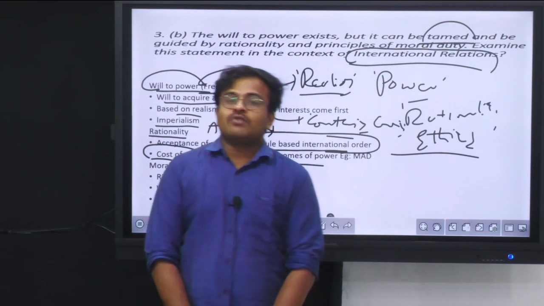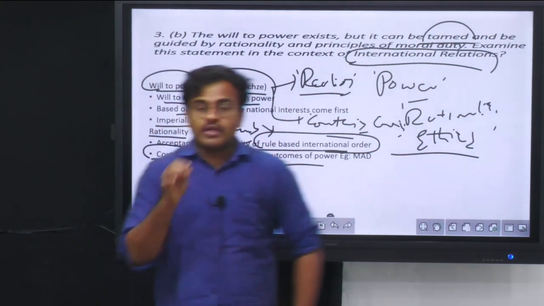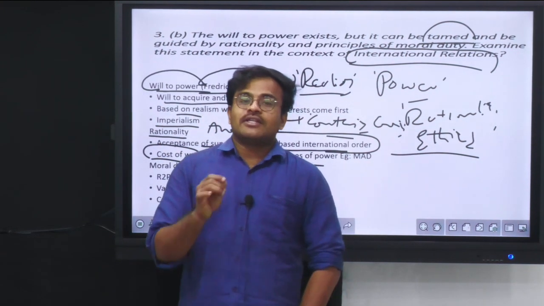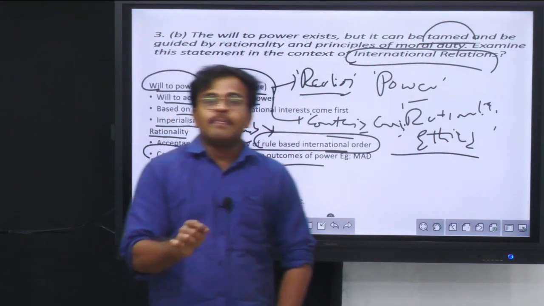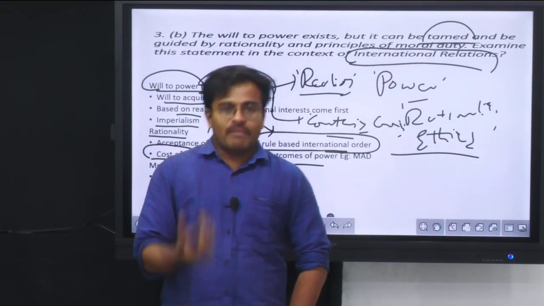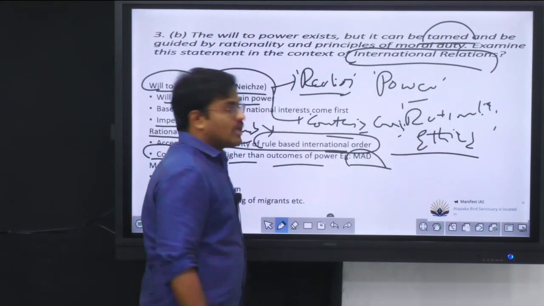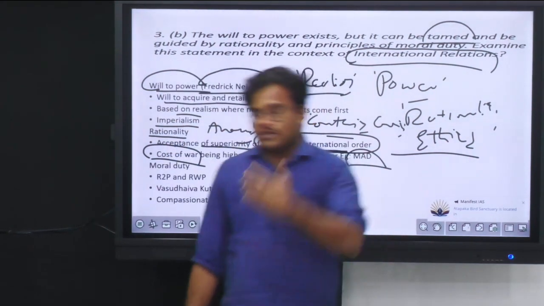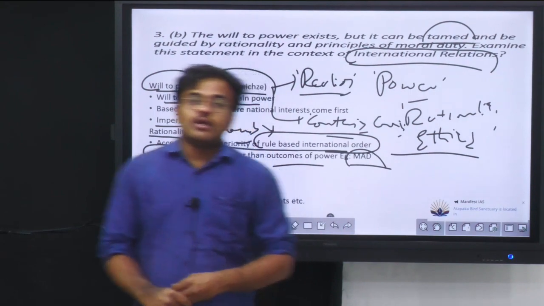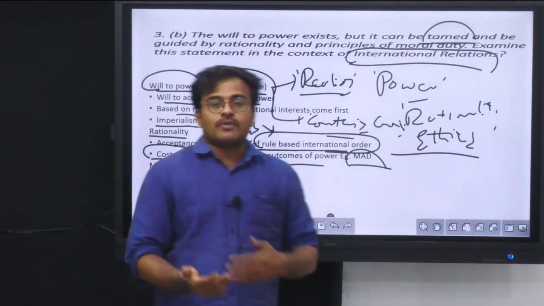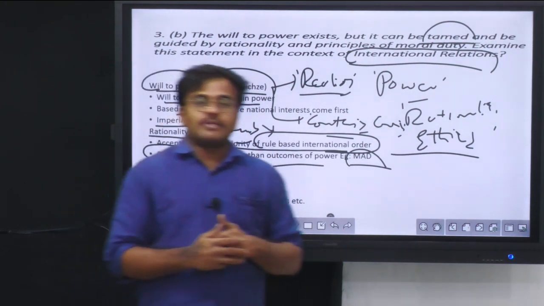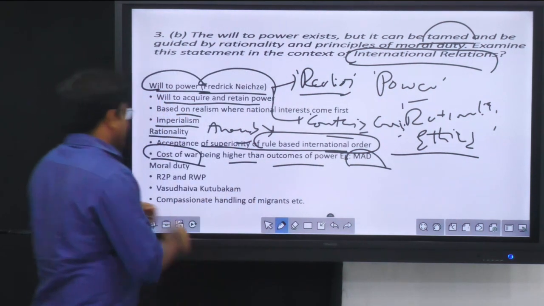So automatically, if you pursue will to power in a unilateral fashion, then the destruction cost to you will be more than the positive outcomes that can come out of power. So the best example for this is mutually assured destruction, which is present in the nuclear doctrine, which is actually the basis of nuclear doctrines in the world, wherein if you use nuclear weapons, there is a possibility that your opposition also will use nuclear weapons against you. So this way you can give the example of MAD too.